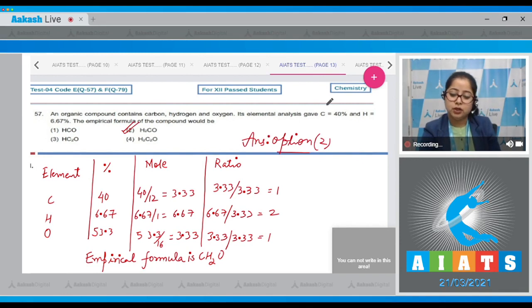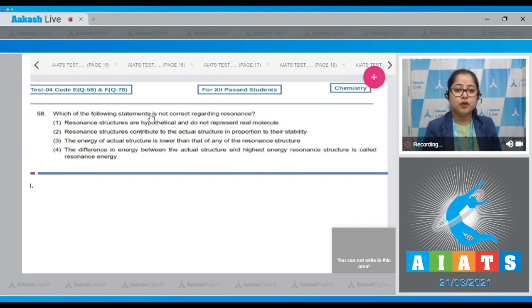Moving to next question, which is question number 58. Let's read it. Which of the following statements is not correct regarding resonance? Students, in this question we are given with 4 statements and we have to identify the incorrect one. So let's read. The resonance structures are hypothetical and do not represent the real molecule.